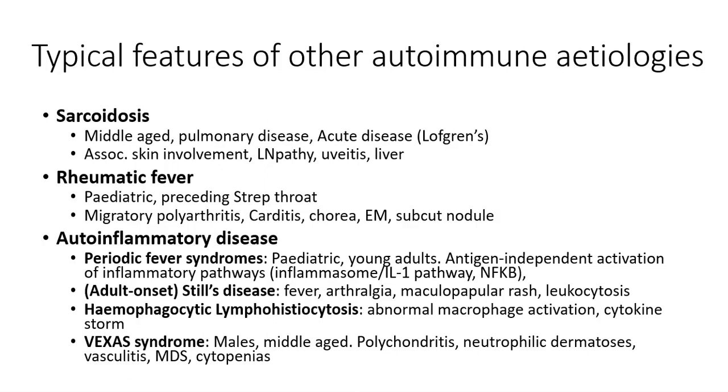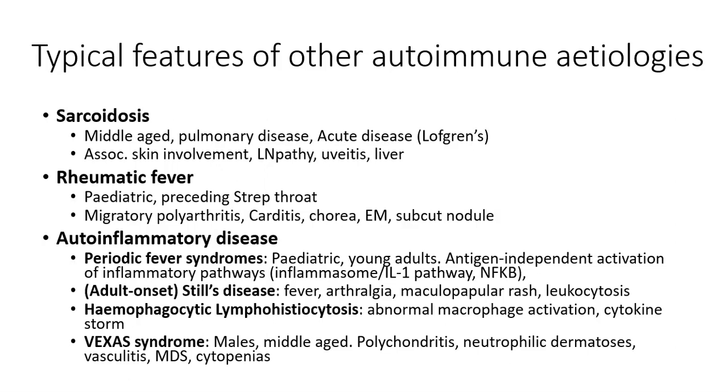And lastly, I want to touch on a relatively recently discovered autoinflammatory disease known as VEXAS syndrome, which stands for vacuoles, which can be observed in cells from bone marrow biopsy, E1 ubiquitin activating enzyme, which is encoded by the UBA1 gene, which is the gene that is affected in this syndrome, X for X-linked, because UBA1 is located on the X chromosome, A for autoinflammation, and S for somatic mutations, given that the UBA1 mutations are acquired and not inherited.